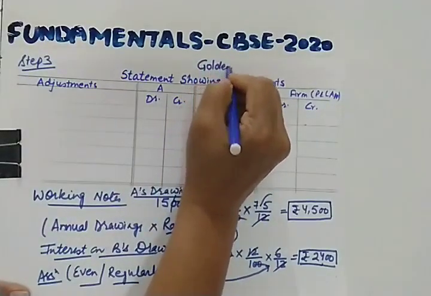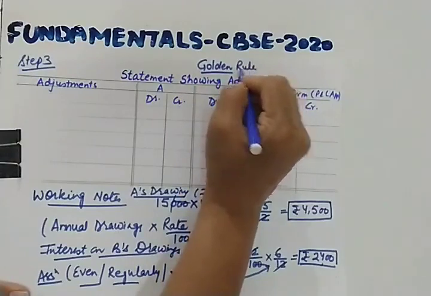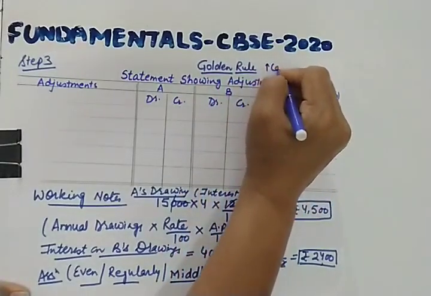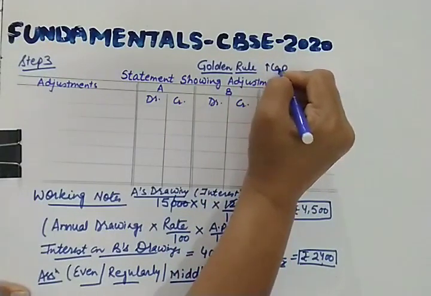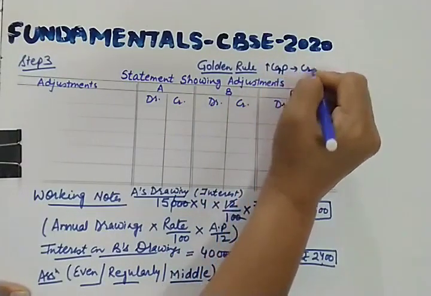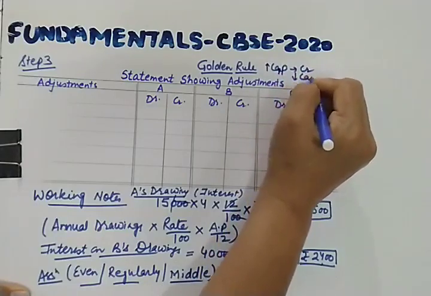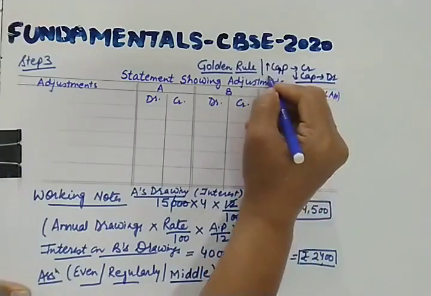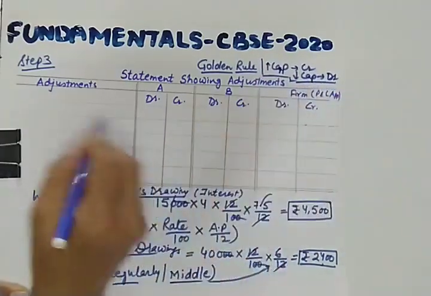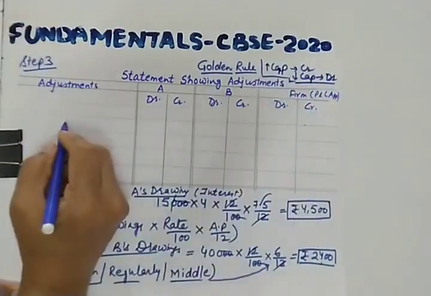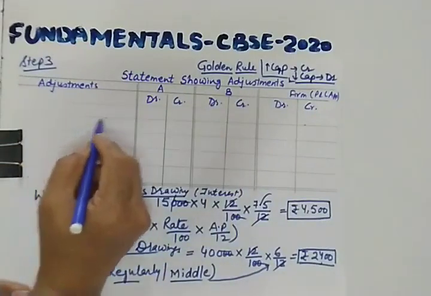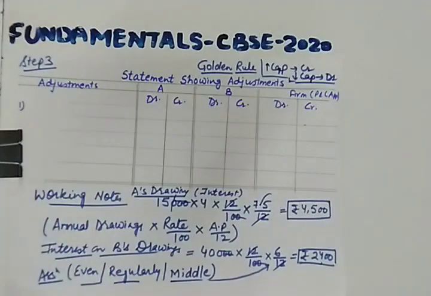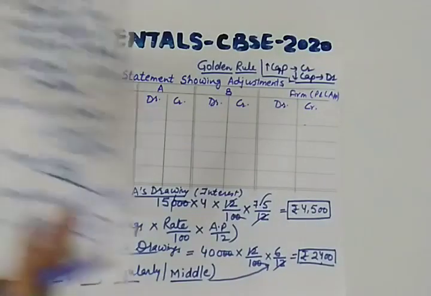Yes, the golden rule is for the capital account, which we will be using throughout the partnership accounting. If you want to increase capital, give credit. If you want to decrease capital, give debit. So this is the golden rule which will be applying everywhere. Wherever it is required, we will be using this rule. So the first adjustment is, what were the omissions? 2 omissions we noted here.